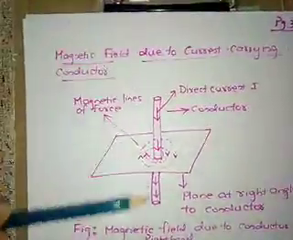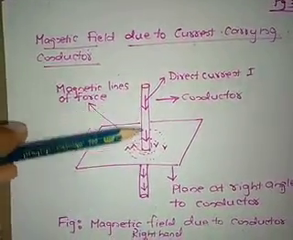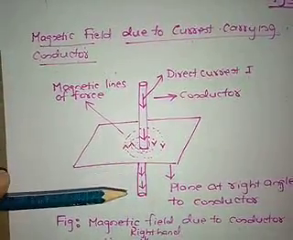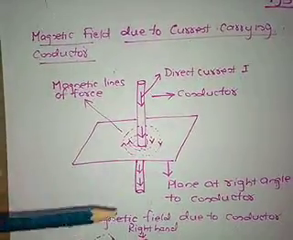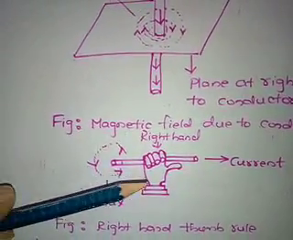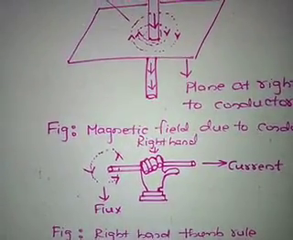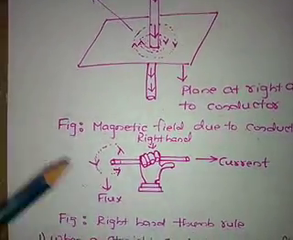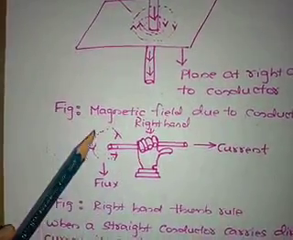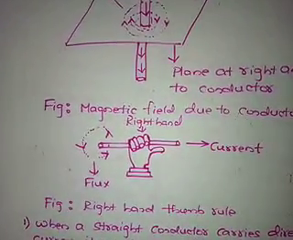Here this is a current carrying conductor, and I am holding it in my right hand. The direction of the current points in the direction of the thumb. You can see here the direction of the current is in the direction of the thumb. Then the curl of the fingers will point to the direction of the magnetic lines of force or the magnetic flux lines. Here the curl of the fingers, in the anti-clockwise direction, represents the direction of the magnetic lines of force. This is called the right hand thumb rule.